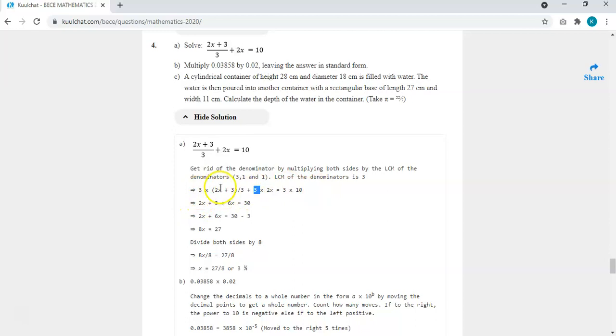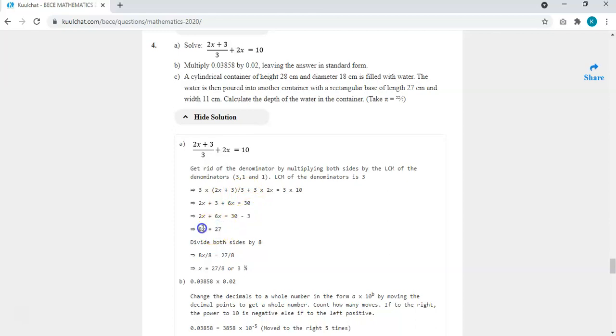This 3 will cancel this. That was the motive why we multiply both sides by 3. So we now have 2x plus 3, then 3 times 2x gives you 6x, and 3 times 10 gives you 30. Now you can simplify. 2x plus 6x gives us 8x. Then we move this 3 here, it's positive, so when it moves it becomes negative. So 30 minus 3 is 27.